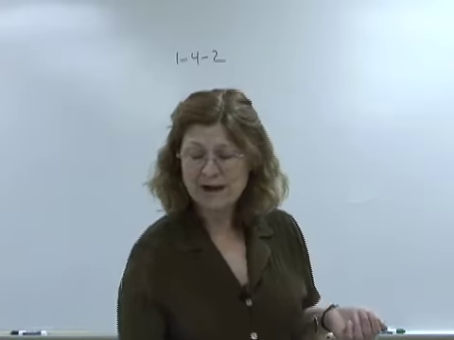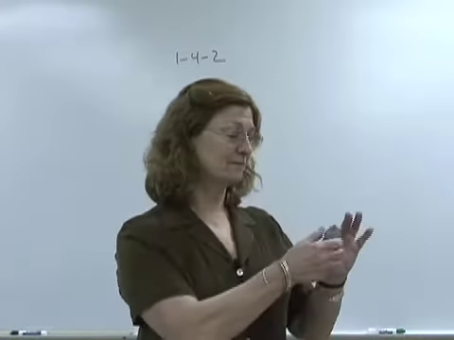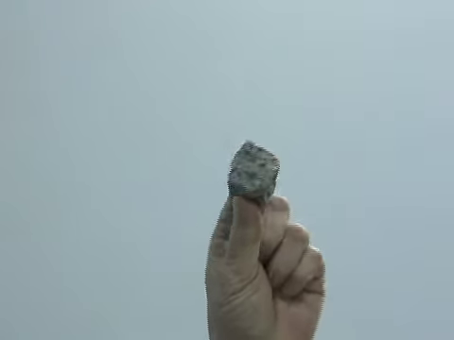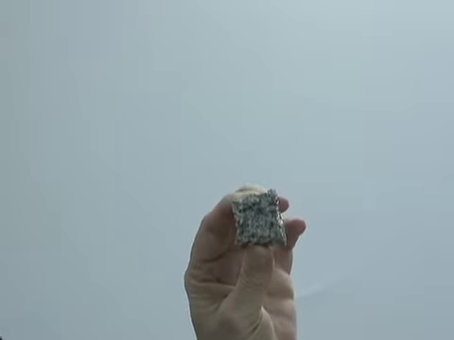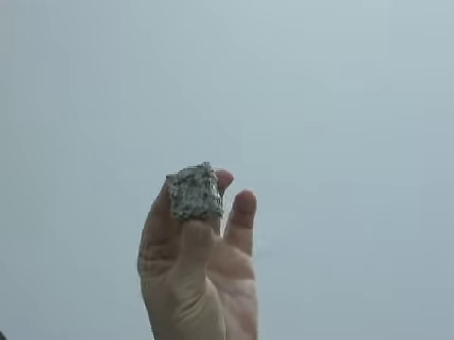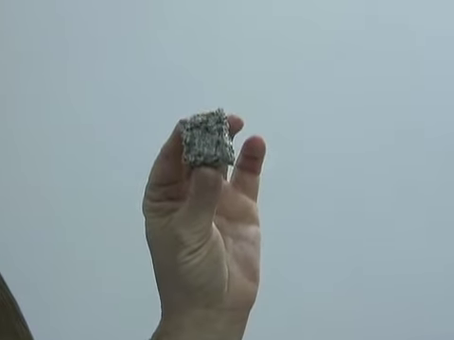Now when we look at granite, here is a piece of granite. Notice that in the granite there are little speckles and spots. They're separate from the whole. It is not uniform throughout. So granite would be heterogeneous.